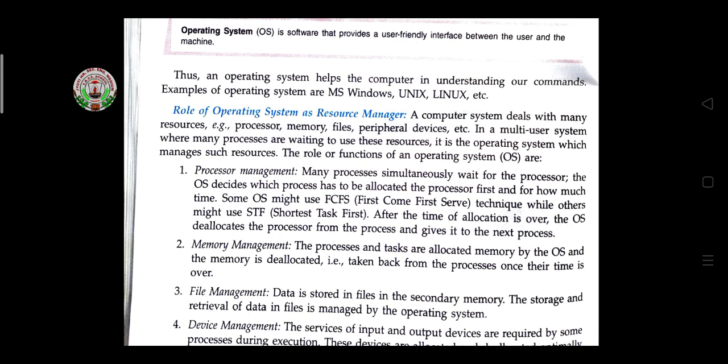Then, what is the role of the operating system? The operating system is a resource manager. The operating system deals with many resources like the processor, memory, files, peripheral devices, etc. In a multi-user system where many processes are waiting to use these resources, it is the operating system which manages such resources. Now, the functions of an operating system.